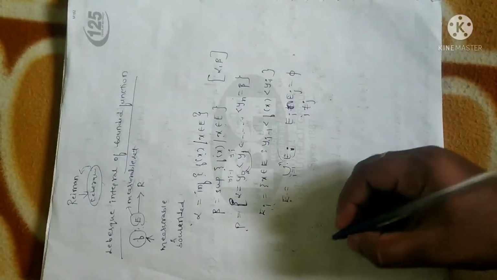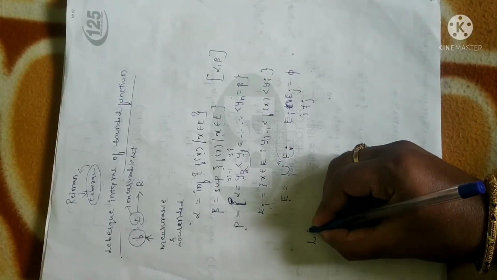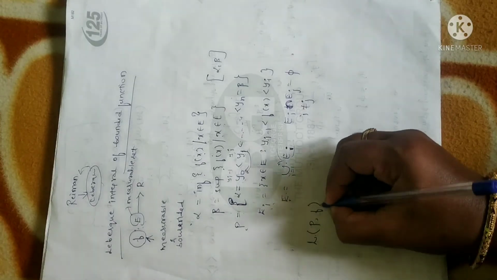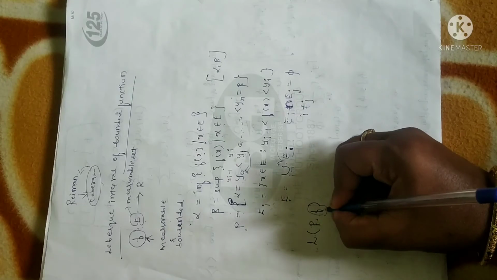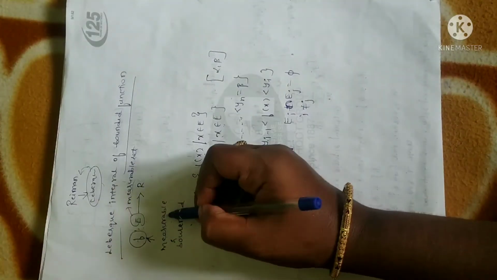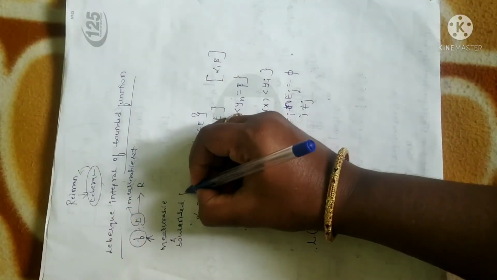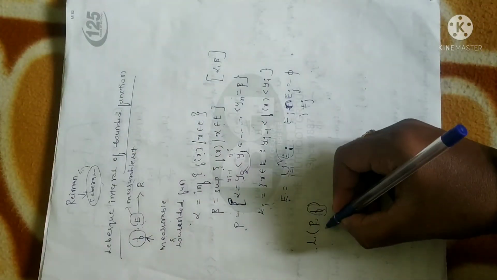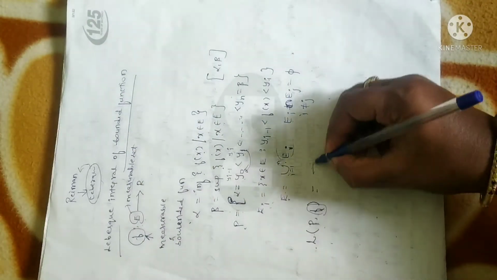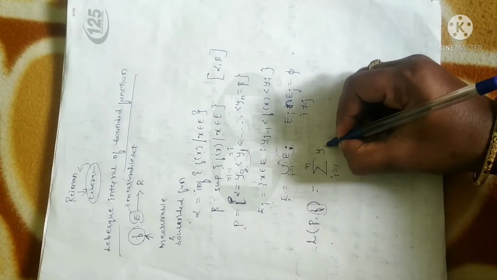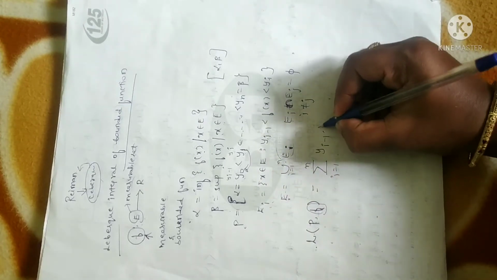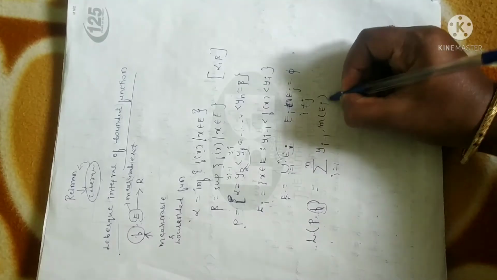So if that is the case, we can define lower bound of partition P with respect to f, a measurable and bounded function. That is what I have written here. Lower bound of partition P with respect to a bounded function f is defined as the summation i equal to 1 to n of yi minus 1 into measure of Ei.